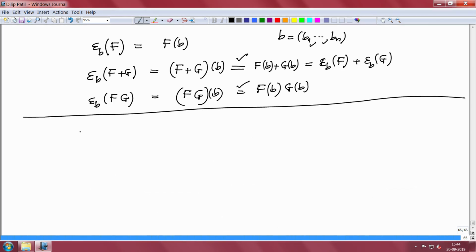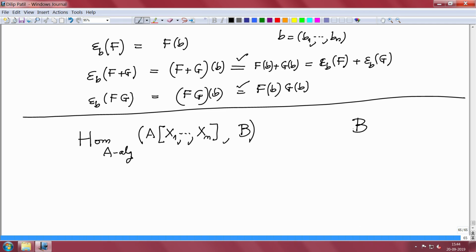It describes the set of all A-algebra homomorphisms that we have denoted like this, Hom_Alg of A[x1 to xn] to B. This set we have described completely, and to describe any homomorphism you need only an n-tuple of elements from B. So, that means the other set is B to the power n, B cross B cross B, n times.